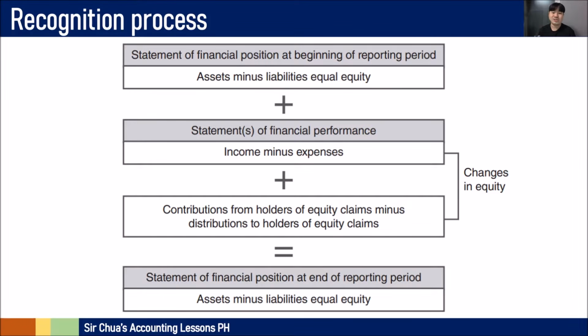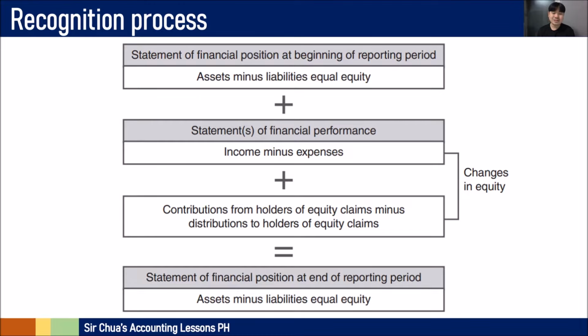So the statement of financial position at the beginning of the period, and then there will be an effect of these changes in equity, which is income minus expenses, which is represented in your statement of financial performance or in your income statement, and any contribution from holders of equity claims minus distributions to holders of equity claims. Those changes in equity will have an effect on the beginning balance of your statement of financial position, which will lead to the ending balance to be presented in December 31, 2022, and still assets minus liabilities equal equity.